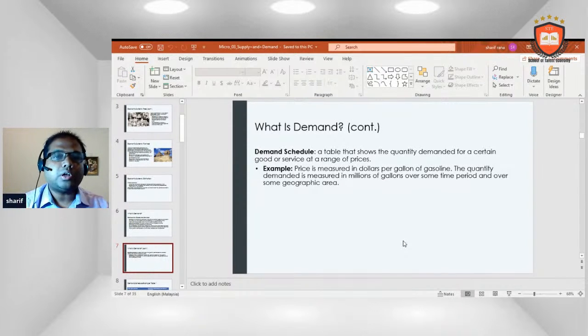Demand schedule: a table that shows the quantity demanded for a certain good or service at a range of prices. Example: price is measured in dollars per gallon of gasoline. The quantity demanded is measured in millions of gallons over some time period and over some geographic area.